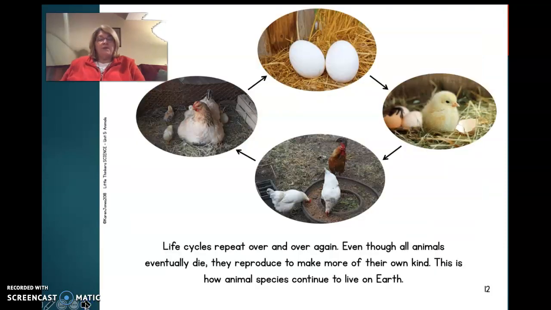Life cycles repeat over and over again. Even though all animals eventually die, they reproduce to make more of their own kind. This is how animal species continue to live on Earth.